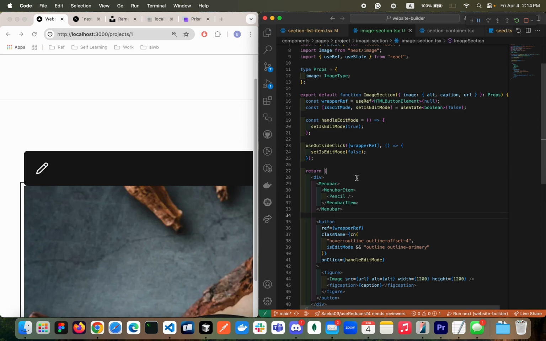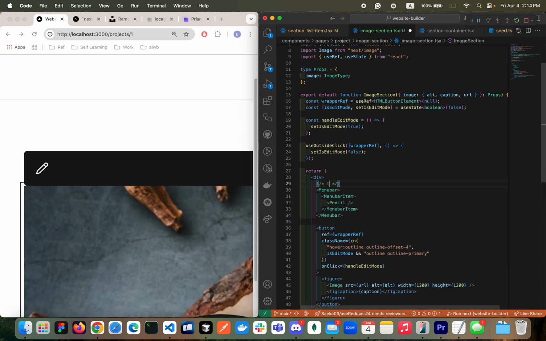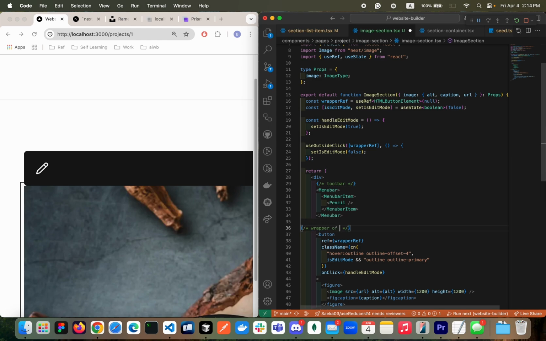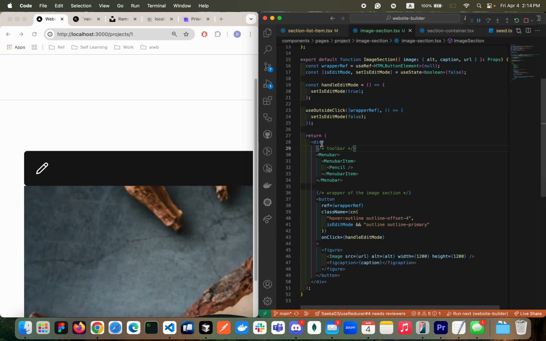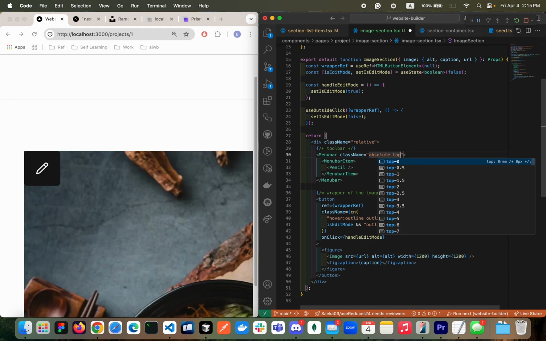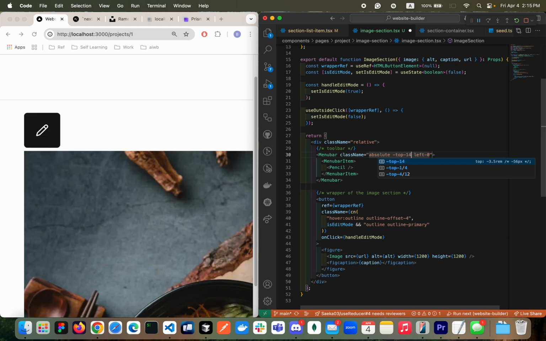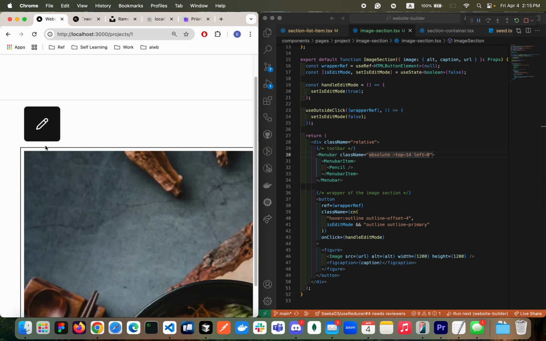Let me just quickly leave some notes here. So toolbar here, okay, and then this one is the wrapper of the image section. I want to make it absolute. Referencing this div tag, I'm gonna give className relative, and the className that is absolute right here. Then give them top 0, left 0 to start with. Of course, we want to bring it up a little bit. Let's give them negative top, maybe 12. Okay, maybe 14. Yeah, we need to consider this border looking good.